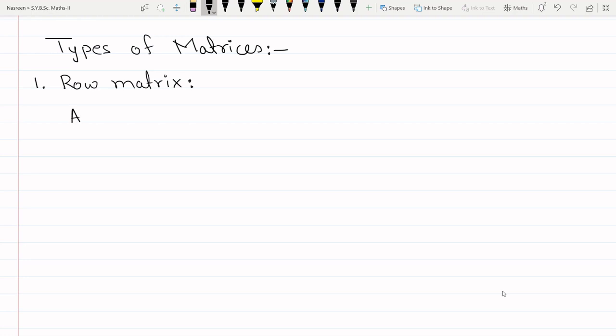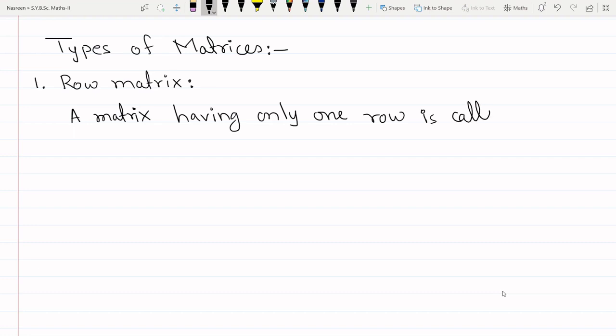A matrix having only one row is called a row matrix. A matrix which has only one row is called a row matrix. The number of columns can be any number, or it is also called a row vector.